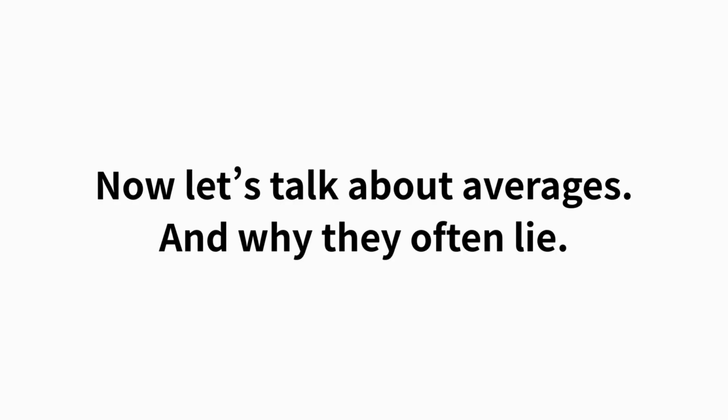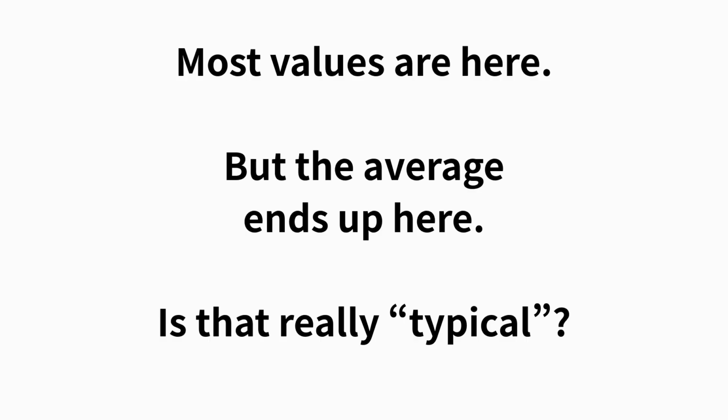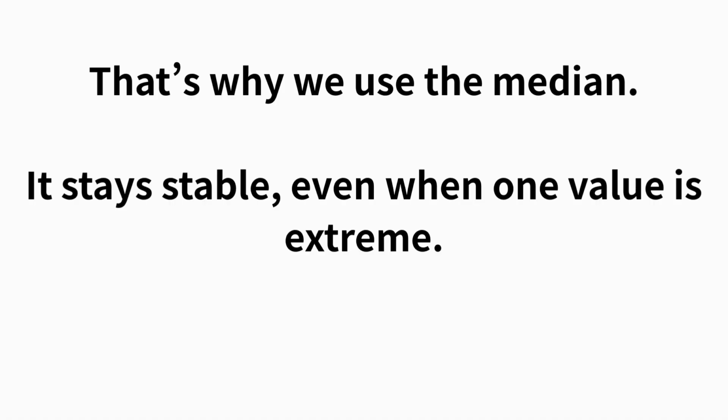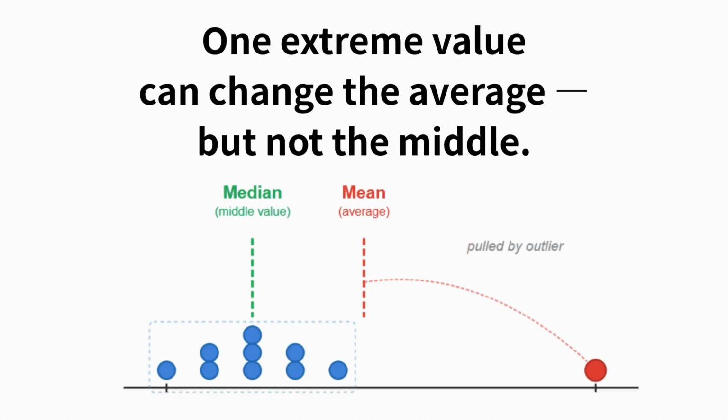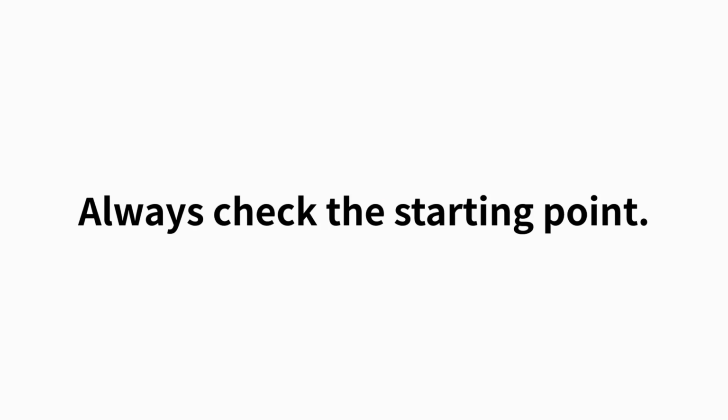Now let's talk about averages. They look simple, they sound objective, but they often tell the wrong story. Most values are here, but the average ends up here. Is that really typical? That's why we use the median. It stays stable, even when one value is extreme. One extreme value can change the average, but it does not change the middle value. Before reacting to a percentage, pause for a moment and check the starting point first.